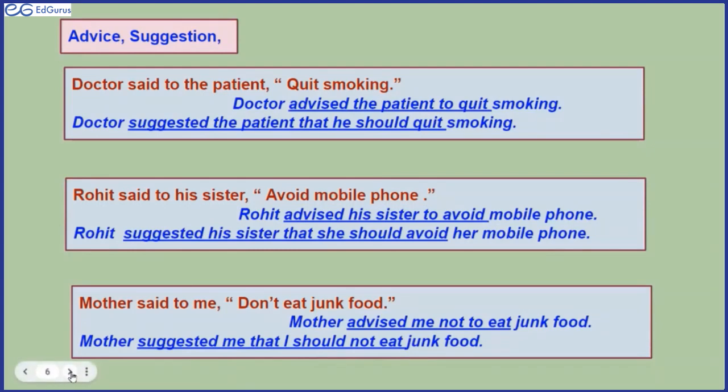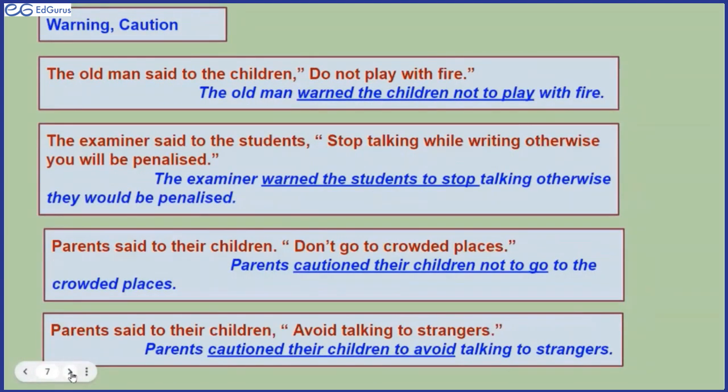Yes, ma'am. Now here it is warning and caution. Right? The old man said to the children, do not play with fire. He wants to say that fire is dangerous. Okay. The old man warned the children not to play with fire. Again, this is a negative imperative. Right? So the old man warned the children not to play with fire.